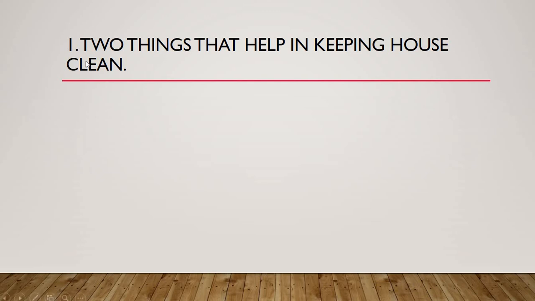Question 1 is: 2 things that help in keeping the house clean. So basically here you have to give the names of 2 things that help us to keep the house clean. So I'll give you 4 seconds to write those 2 things, those 2 words, and to speak the answers. You have to speak after you write it.